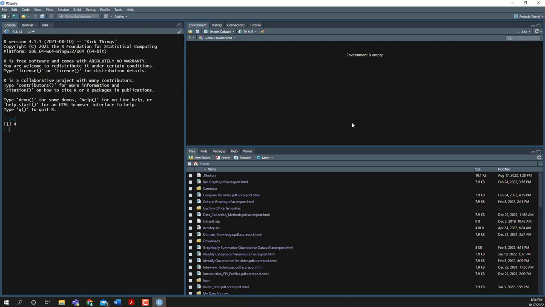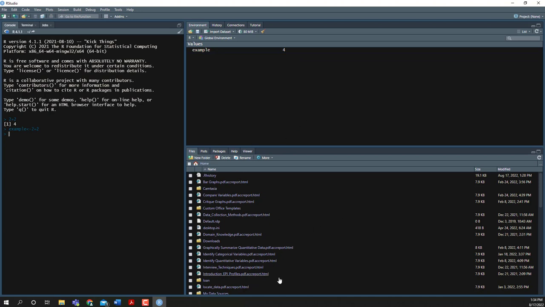Over here to the right, this is what we call the environment window. What we're going to do in R as we run code is create what are called objects. And objects essentially store things. Just for an example, I could type the word example in the console, and I could set example to be equal to, and you notice here I'm using a left pointing arrow, 2 plus 2. And notice now we have a thing called example, and that thing is equal to 4. We're going to go a little bit more into how to assign objects in just a moment.